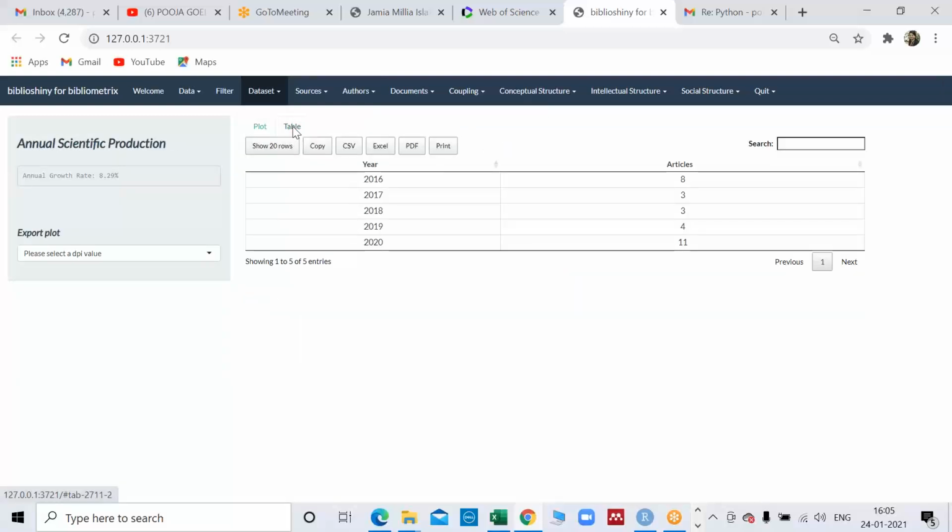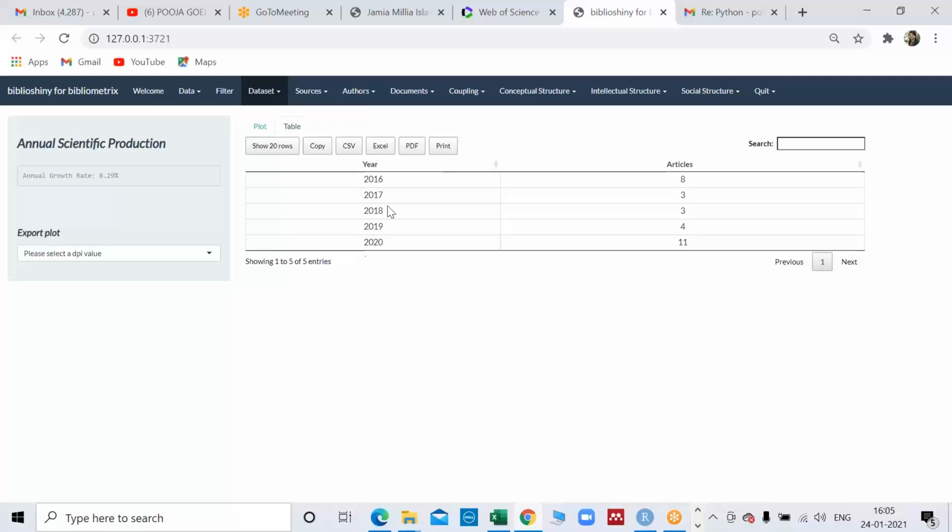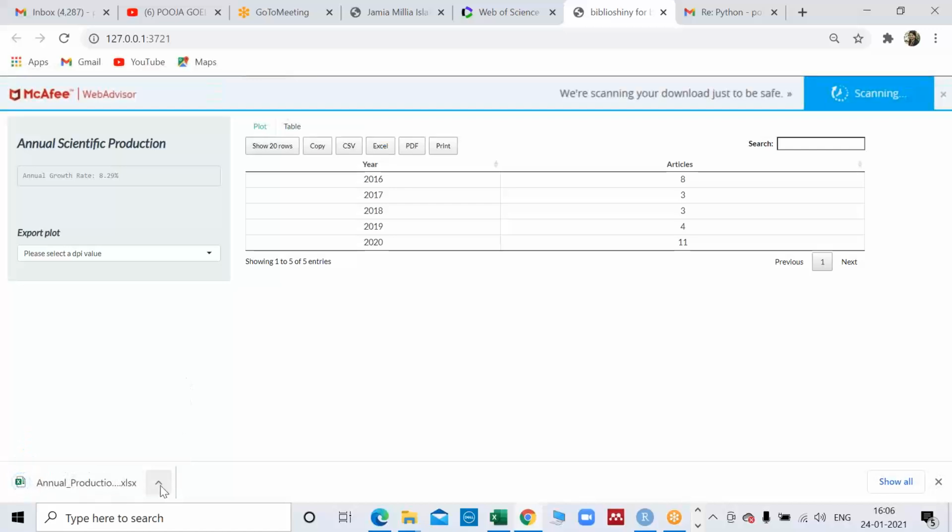If you don't like this diagram, you can look at the table and export this file to Excel and make your own line chart. You can do that, right? You can report that, as we have seen in many papers, bar diagrams were there. By default, BiblioShiny gives this diagram only. If you don't like it, you can make your own anytime by downloading this file to simple Excel. And if you can see my downloads, it's already there, right?